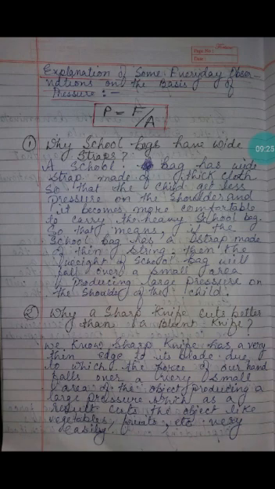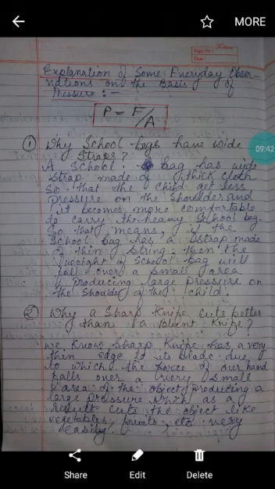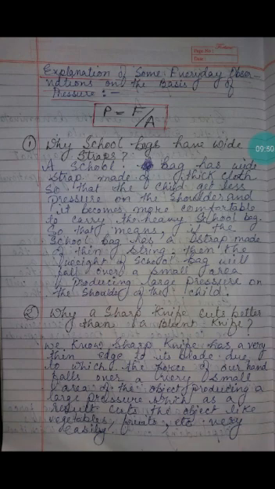If the strap was made of thin string, the weight will fall over a small area. Small area means larger pressure, that is, it will produce large pressure on the shoulder of the child. Then it will not be comfortable for the child to carry the heavy school bag. So that is why school bags have wide straps.